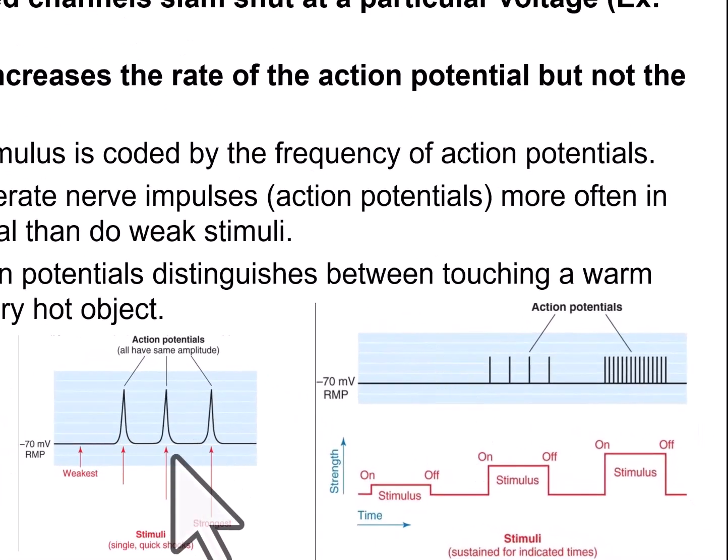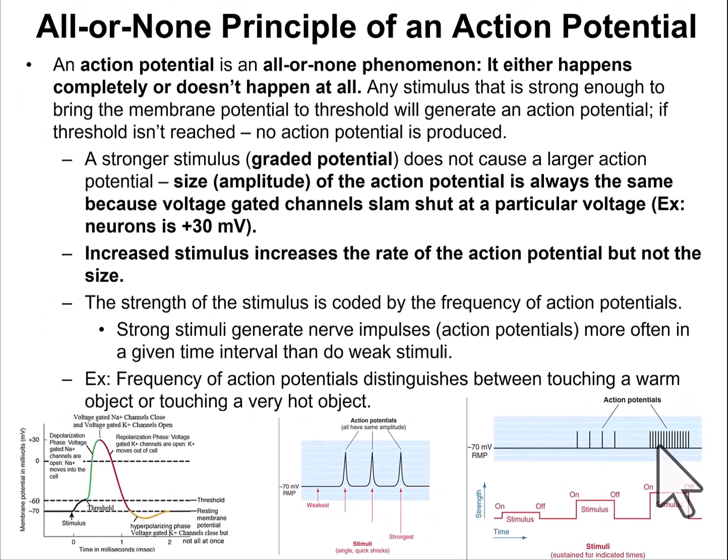If you're touching a warm object, the frequency of action potentials going to your brain is going to be relatively slow. We're also going to see, when we get to the sensory system, that it's the number of sensory neurons sending action potentials as well as the frequency. Well, what happens if you touch something really hot? This is going to be a really strong graded depolarization, and the frequency of the action potentials is going to increase. That frequency is going to let your brain know that you're touching something really hot, a stronger stimulus. But the size of the action potential stays the same. It's the frequency of action potentials coming in to the brain that lets you know it's a stronger stimulus.